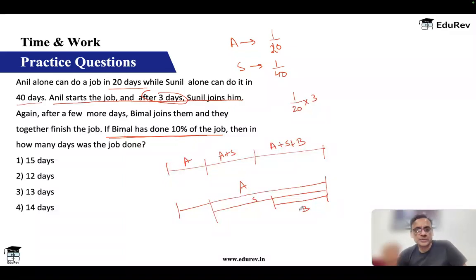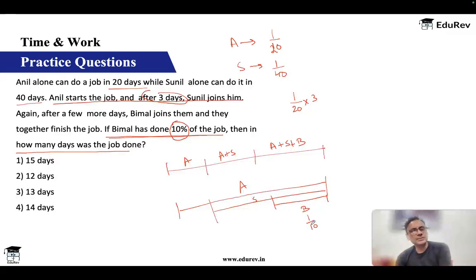So which approach do we use? Let's use the second one. Then in how many days was the job done? Now if you look at Bimal, there's one very useful hint. Bimal has done 10% of the work. That means Bimal has done 1 by 10.